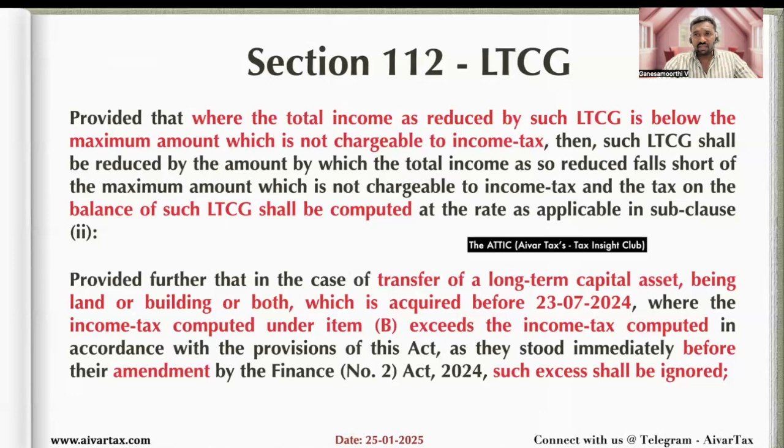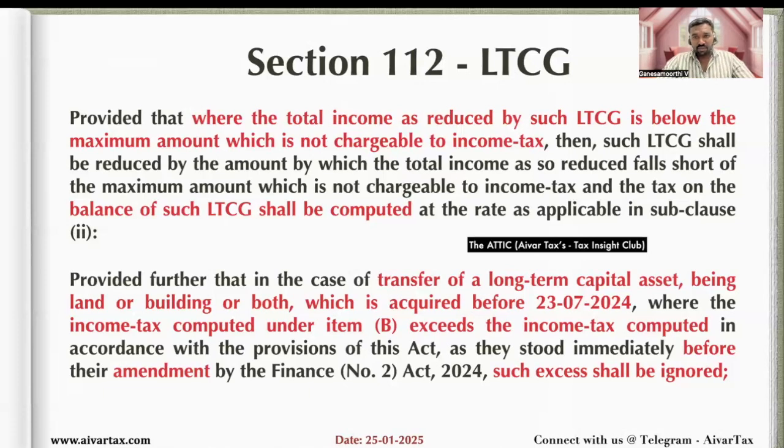Your total income is 4.5 lakhs and the basic exemption limit of 3 lakhs is applicable to all types of income. So only the balance 1.5 lakhs is taxable under long-term capital gain. This is the benefit given to the resident individual and HUF as per this provision.